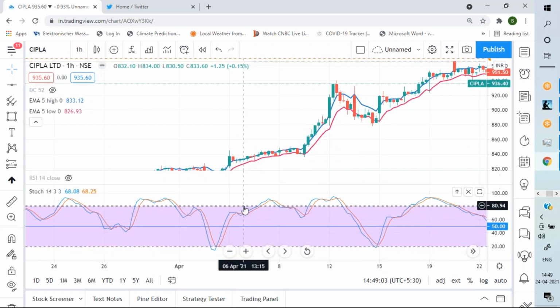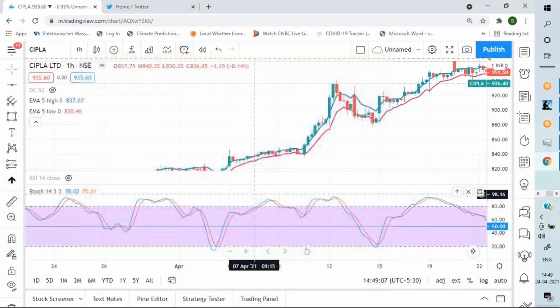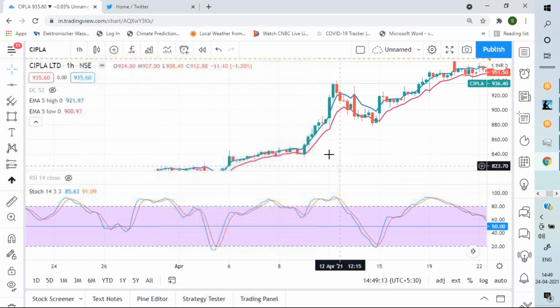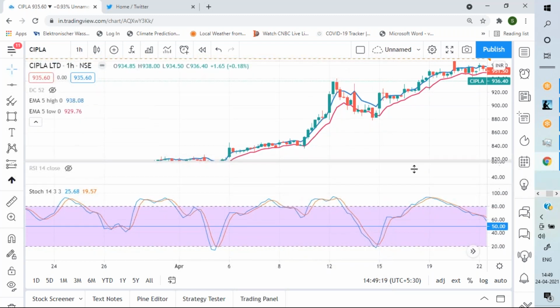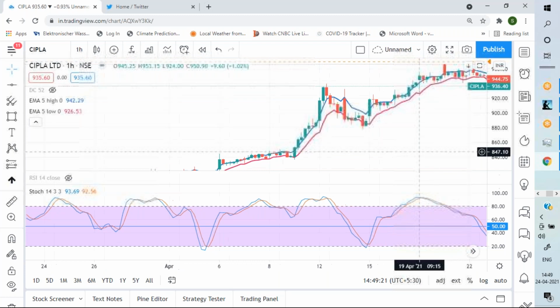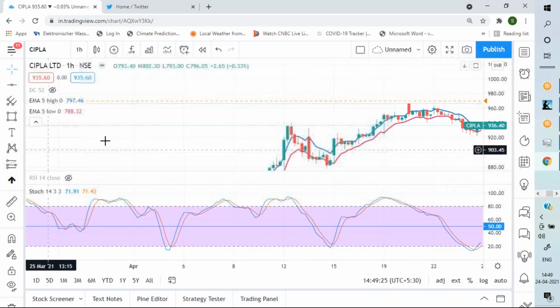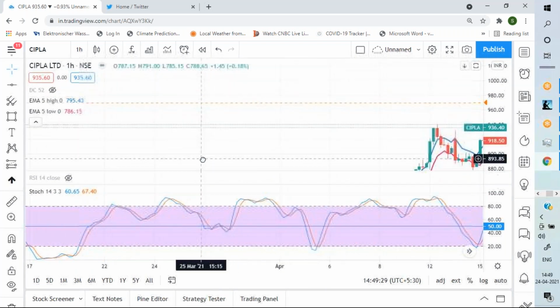See, when price enters the overbought zone and stays mostly in the overbought zone, price continues to go higher. But this kind of trade you cannot enter with the help of CCI or a stochastic. Stochastic is good for reversal trades. CCI is not a favorite of mine. I won't comment on it. But RSI is much more useful for trades like this.